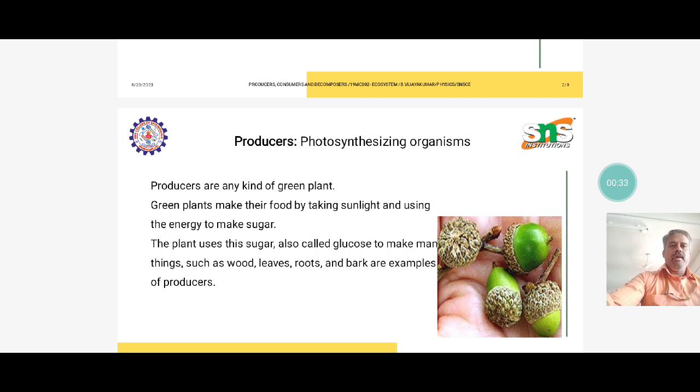The producer is a photosynthesizing organism. Producers are any kind of green plant. All green plants are producers because they create food, taking in sunlight and using it as energy to make sugar. The plant uses this sugar, also called glucose, to make things such as wood, leaves, roots and bark. These are examples of producers.